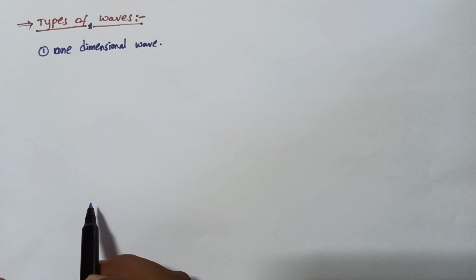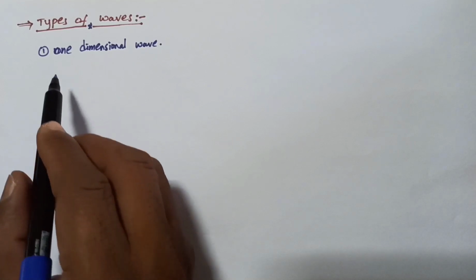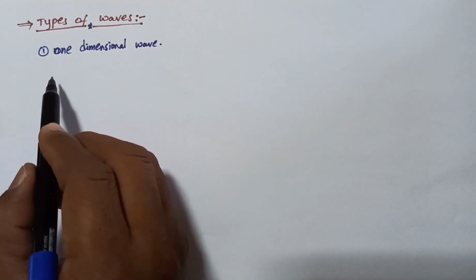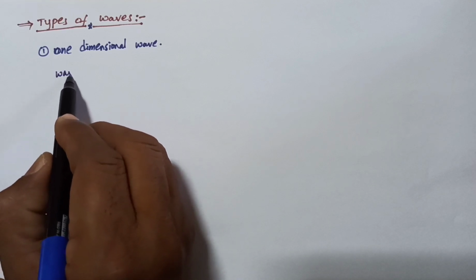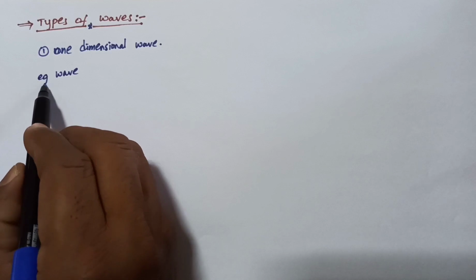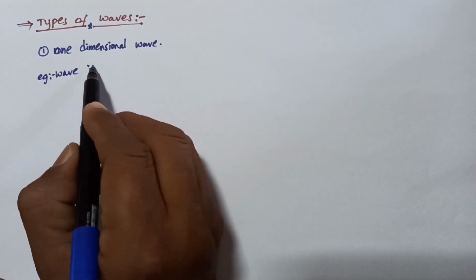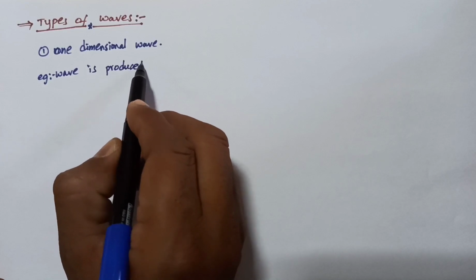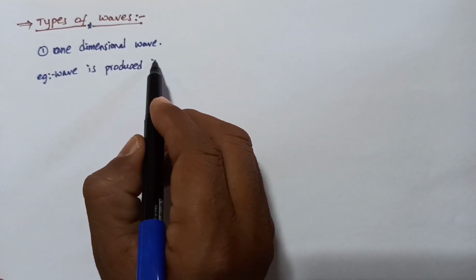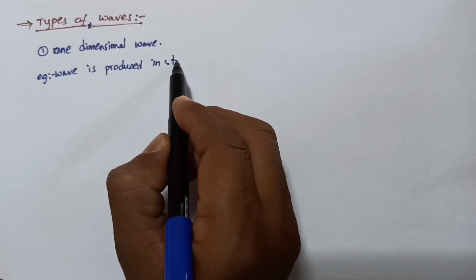A one dimensional wave is, for example, a wave produced in a stretched string.